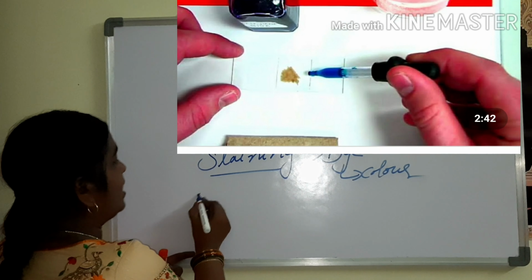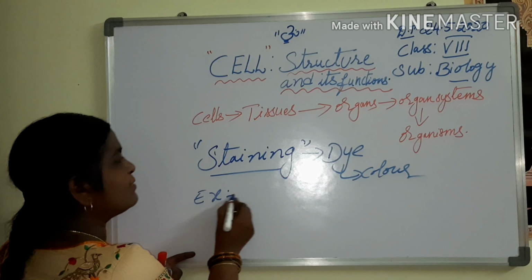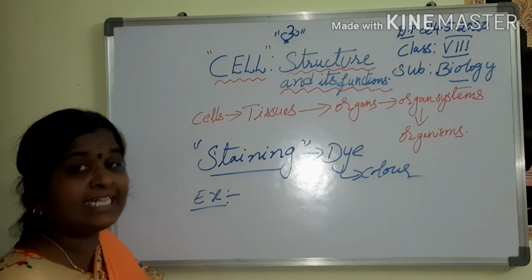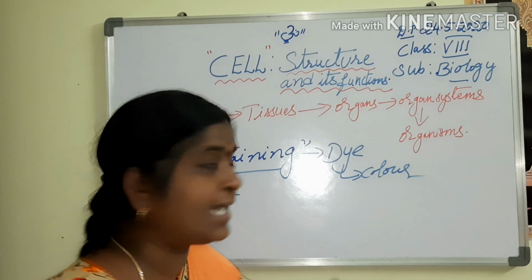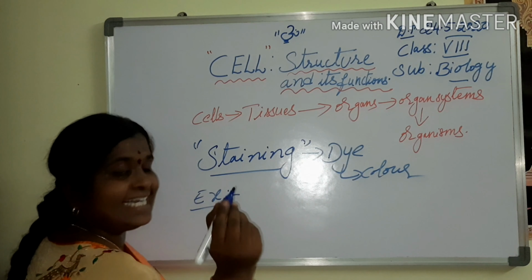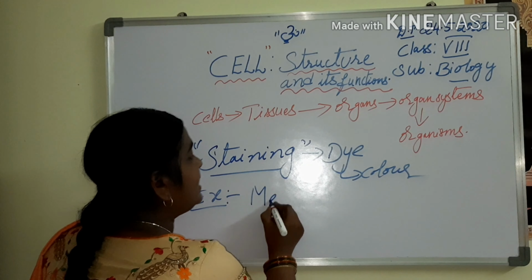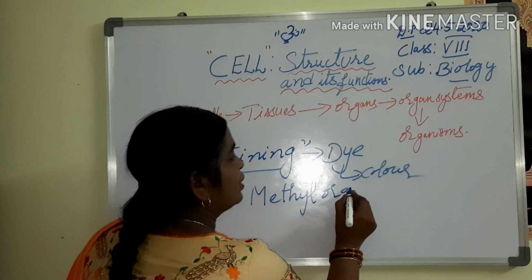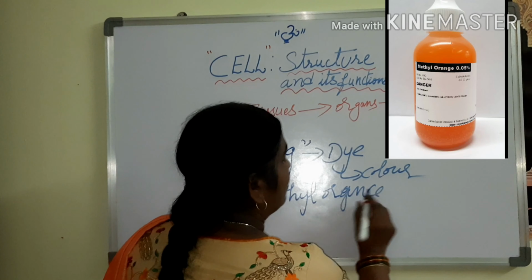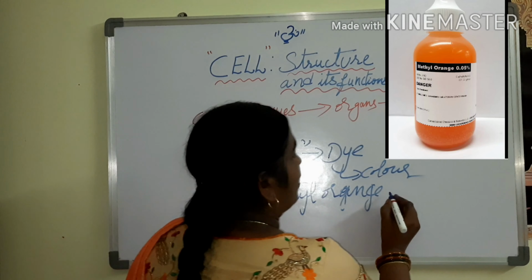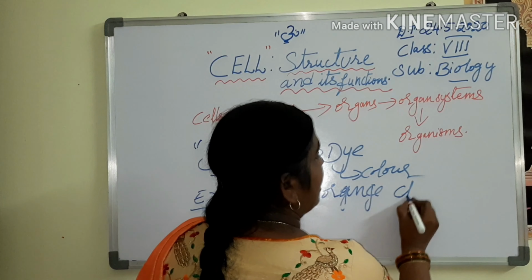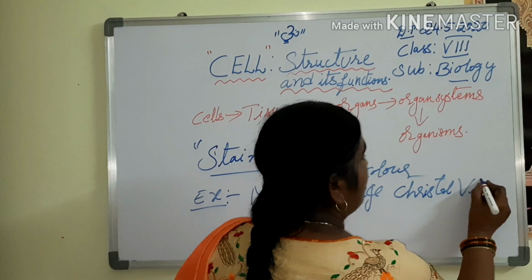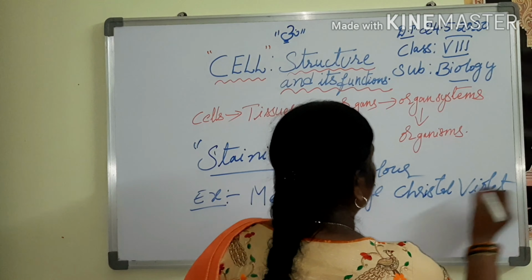What are the dyes, the indicators, applied to see the cells very clearly under the microscope? Those indicators are methyl orange and crystal violet and so on.